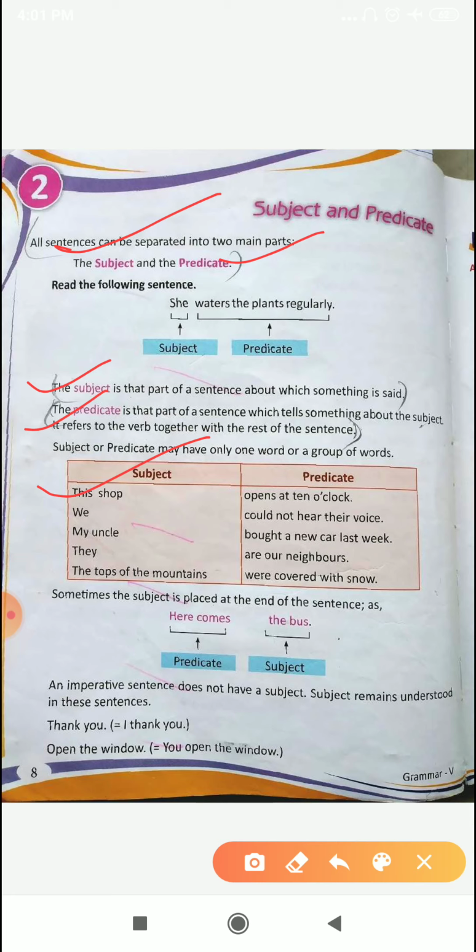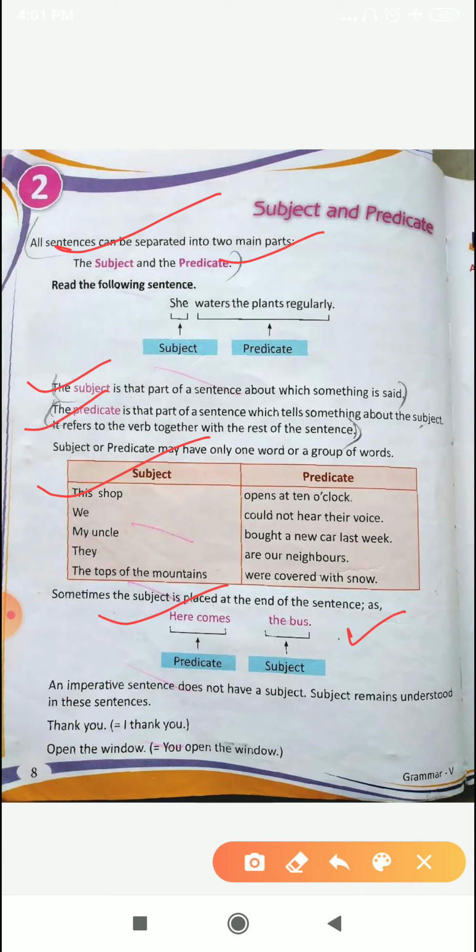Sometimes the subject is placed at the end of the sentence. As you can see, an example is given here. Here comes the bus. So what is the subject here? The subject is the bus, but it is at the end of the sentence. Here comes is the predicate. Okay. So the subject is placed at the end of the sentence in this.